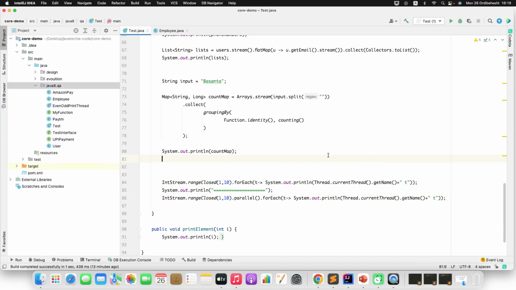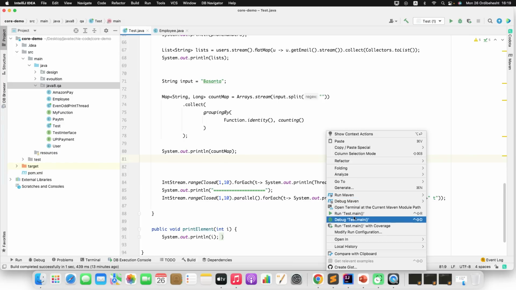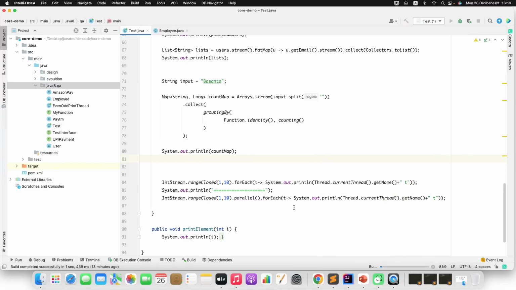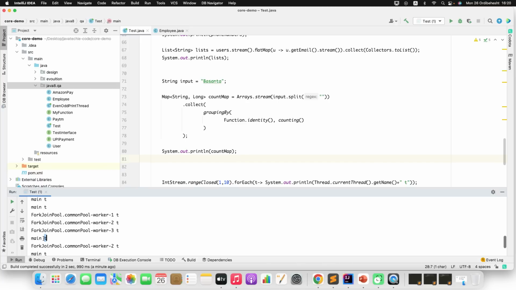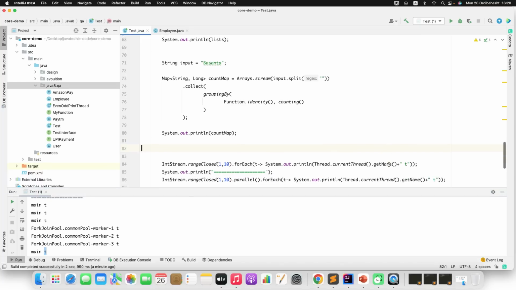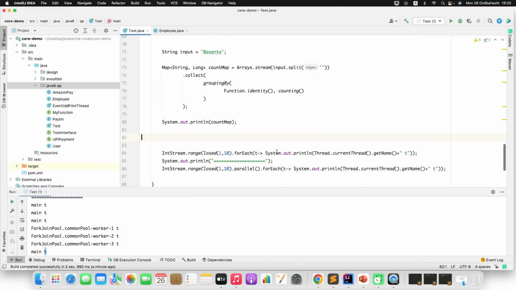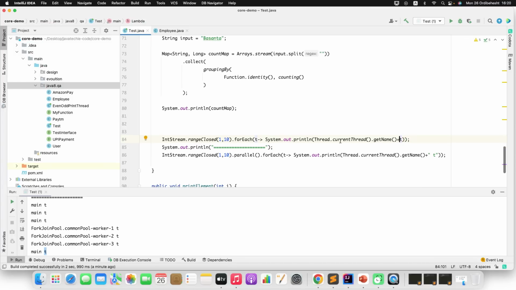Now let me run this test. If you observe the output, main T, it's not printing the number. So I need to print T, not in double quotes. T is nothing but what you are emitting from IntStream.rangeClosed. I'll just remove this. Now let me run this.